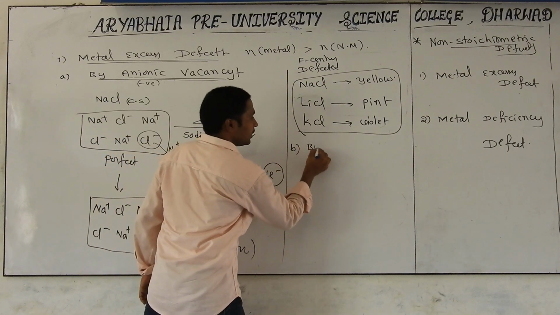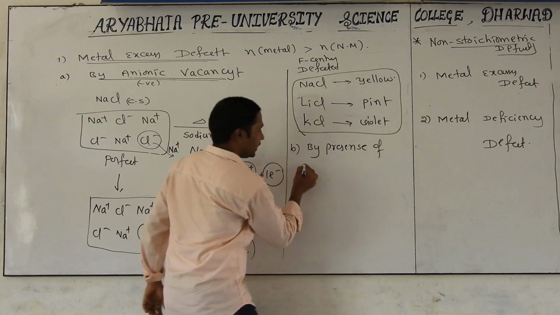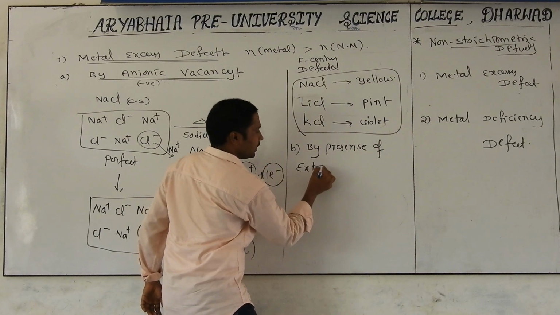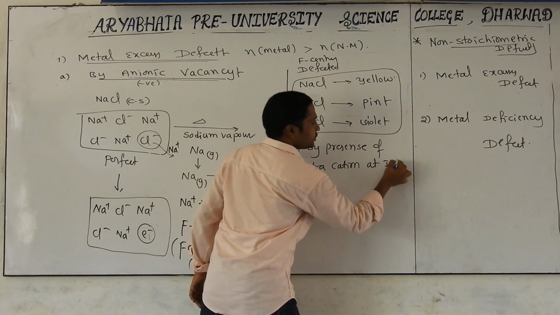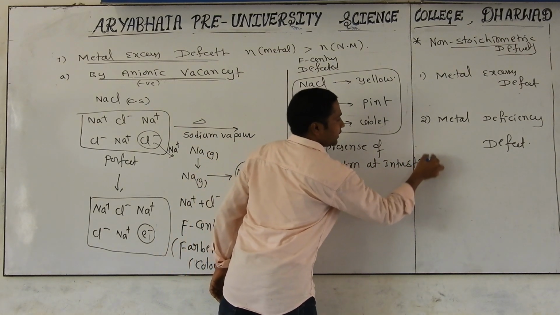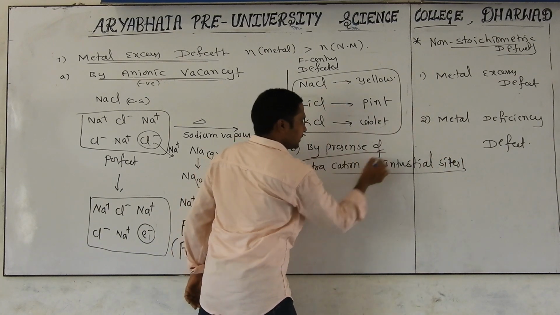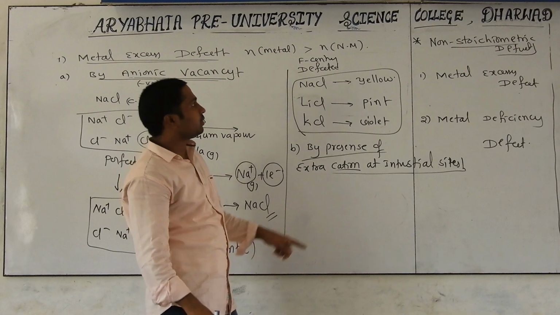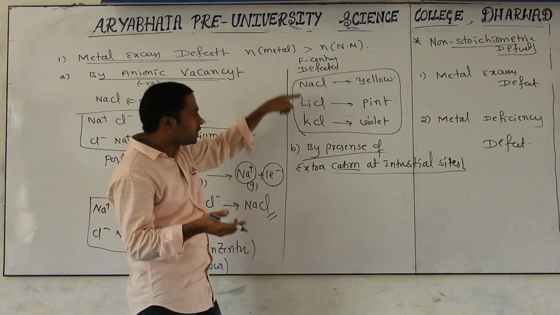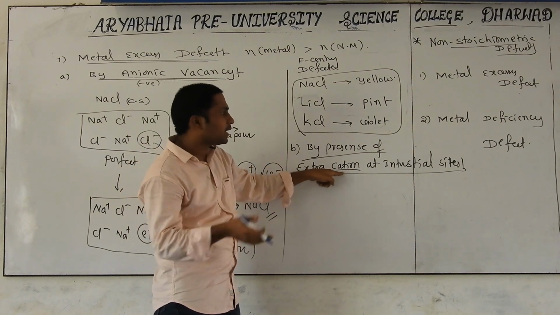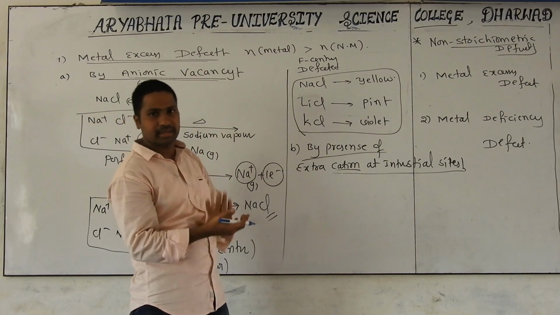By the presence of extra cations at the interstitial sites. Yes, cations means what? Positively charged particles. Positively charged particles come from where? Metals. So due to some reason, by the presence of some extra cations at interstitial sites, automatically metal particles are dominating. That is what is called metal excess defect.